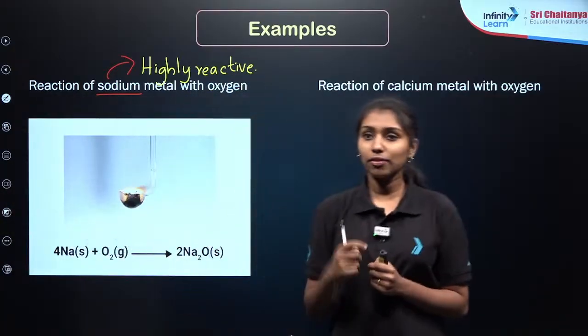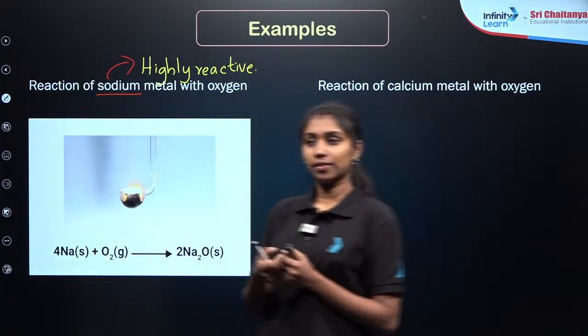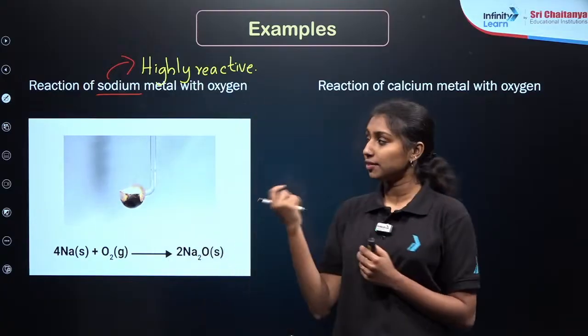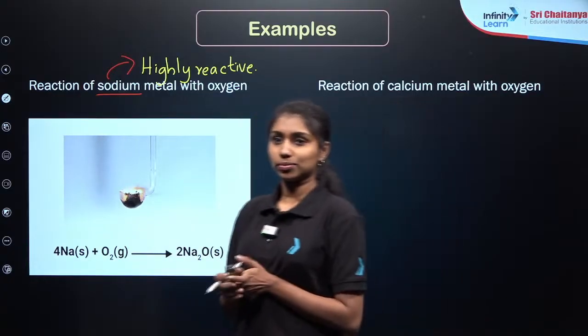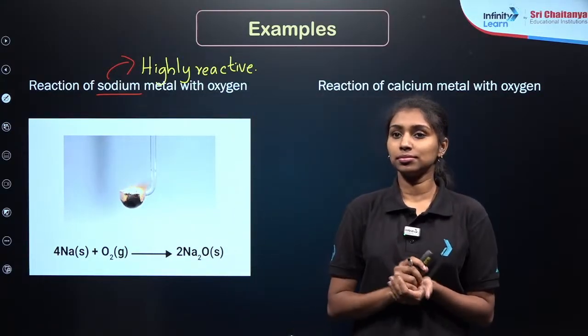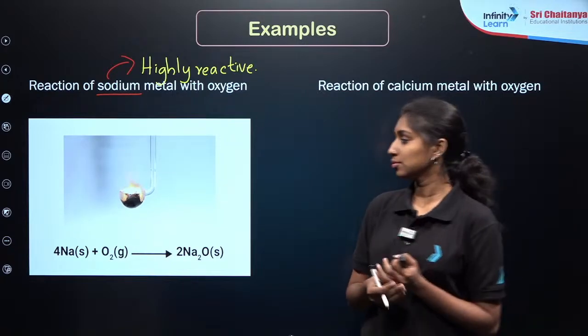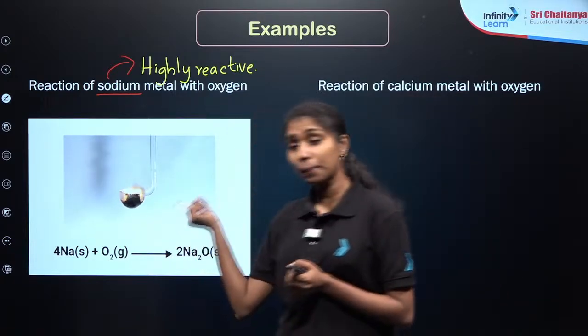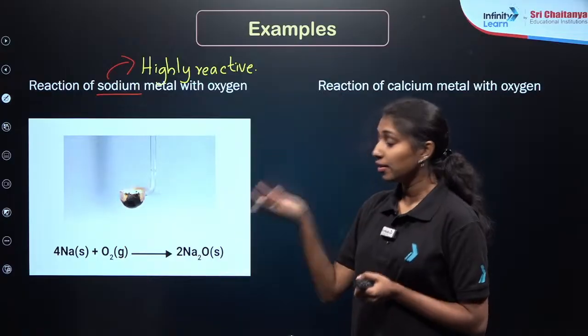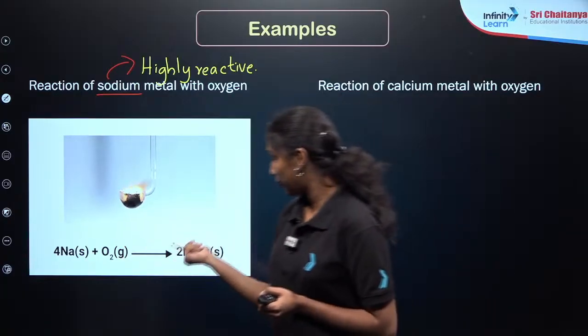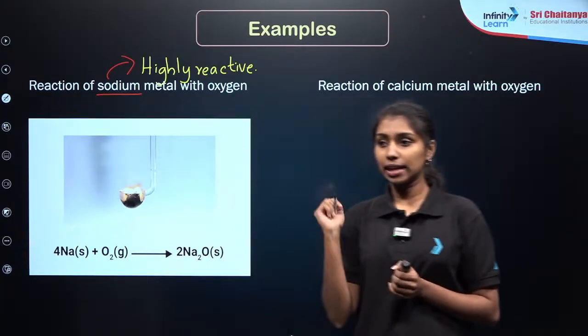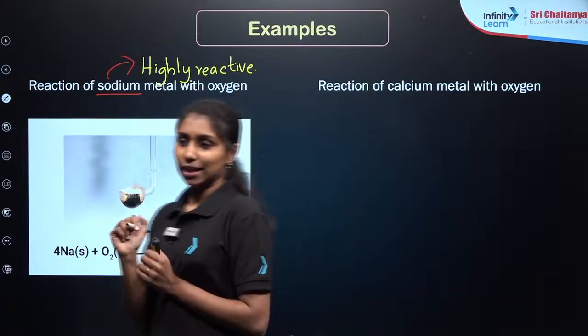Can anyone please give any other example like this, which easily catches fire and reacts with oxygen? Here you can see that if you take a piece of sodium metal and open it in the air, it will easily catch fire, right? Is there any other example? Yes, correct, potassium, right? Very good, Arush.